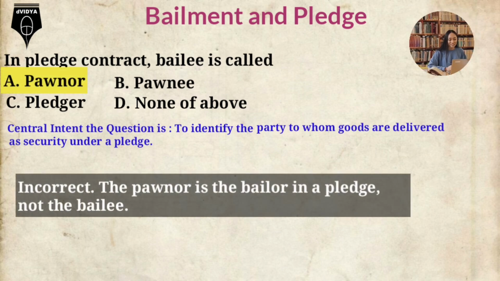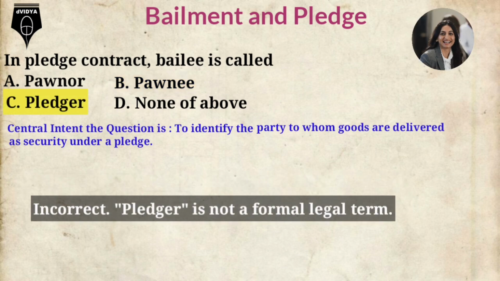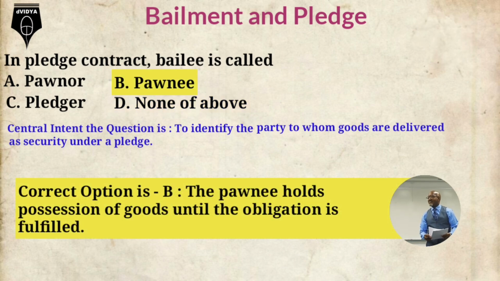Option A, pawnor, incorrect. The pawnor is the bailor in a pledge, not the bailee. Option B, pawnee, correct. The pawnee is the bailee in a pledge who holds goods as security. Option C, pledger, incorrect. Pledger is not a formal legal term. Option D, none of above, incorrect. Option B correctly identifies the bailee. Correct option is B. The pawnee holds possession of goods until the obligation is fulfilled.